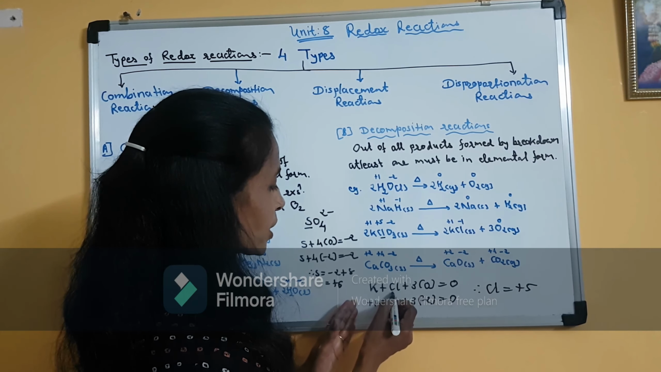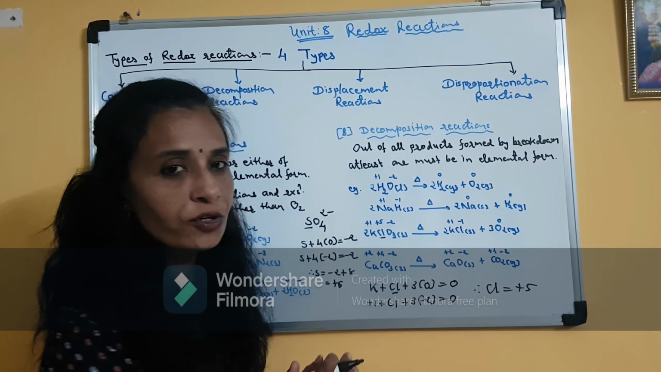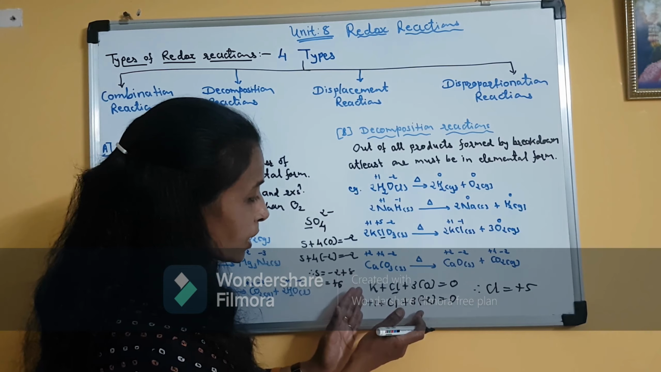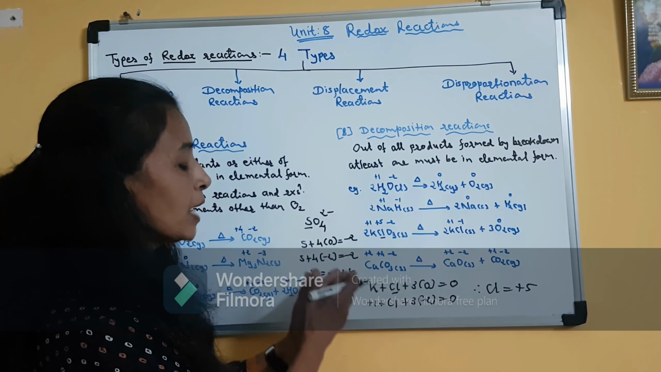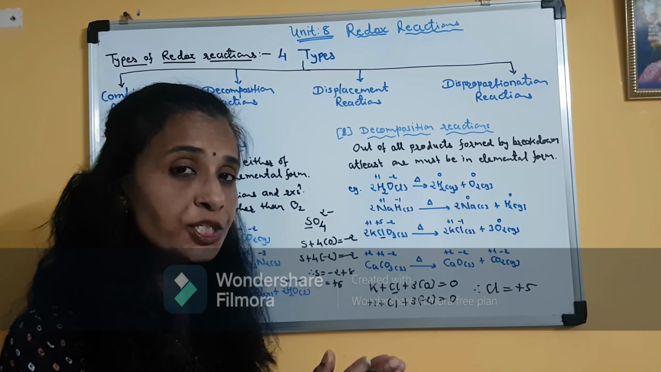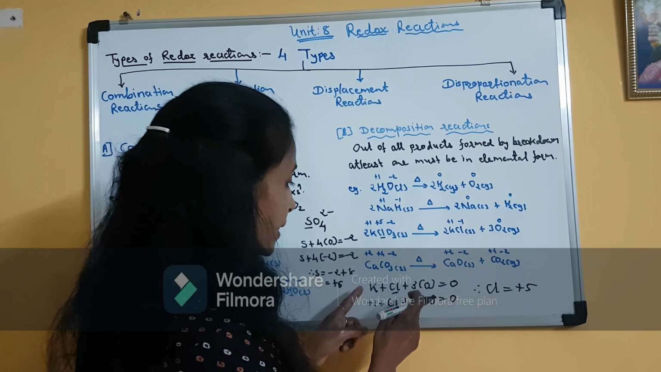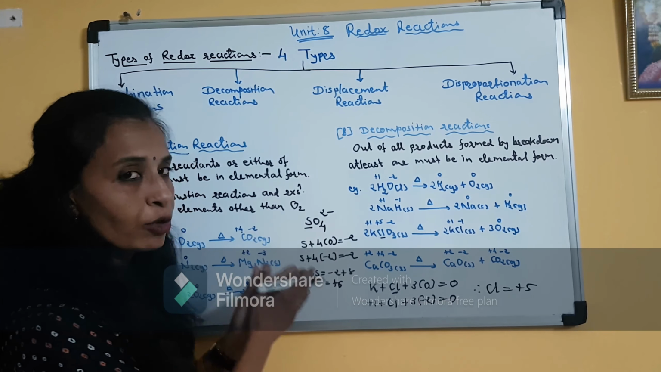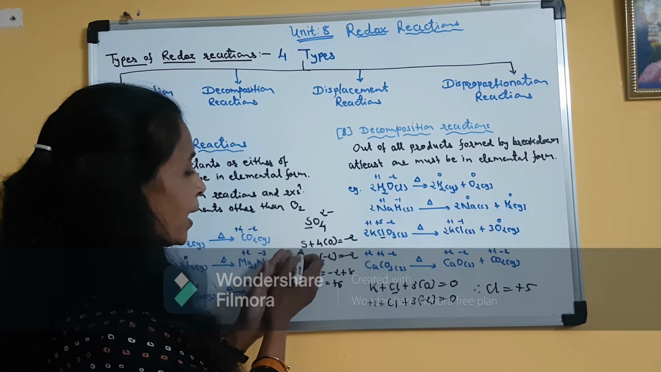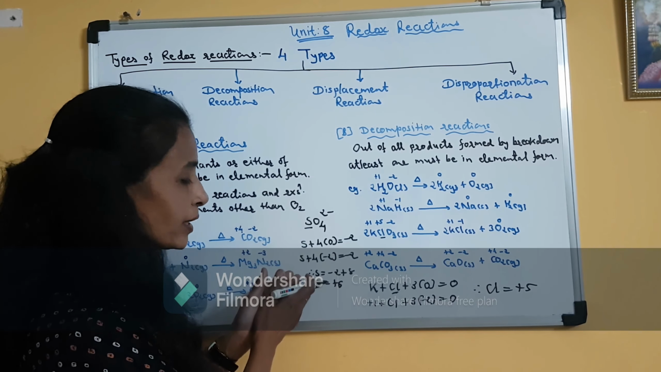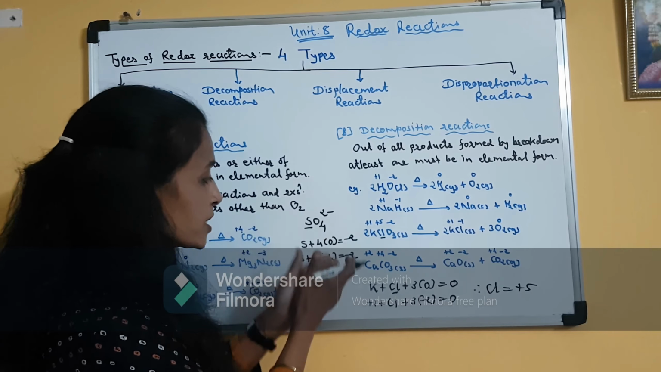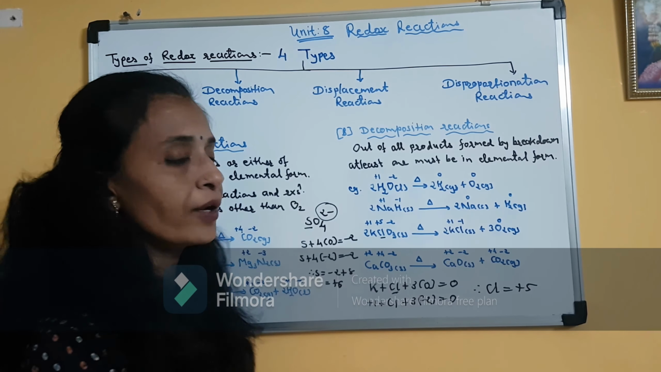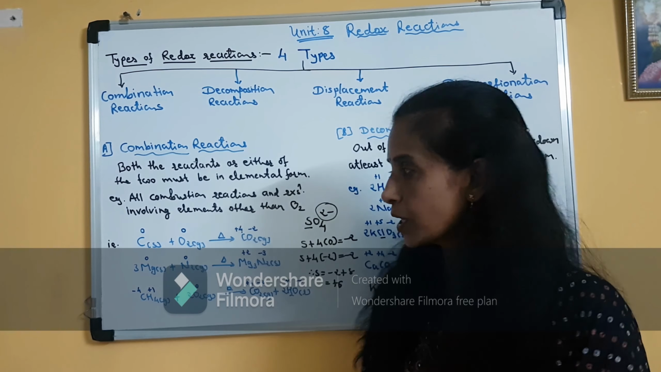In KClO3, Cl is in +5 oxidation state. Clear? So this you have to remember. If it is a neutral compound, then you have to add the oxidation numbers of all the elements, and that sum is equal to 0. But if it is a polyatomic ion, then you have to add the oxidation numbers of all the elements, and that sum is equal to the charge of that ion. So that is how you can find out the oxidation number.